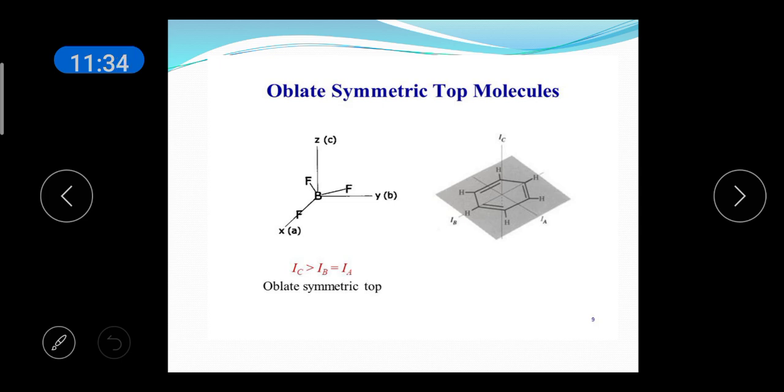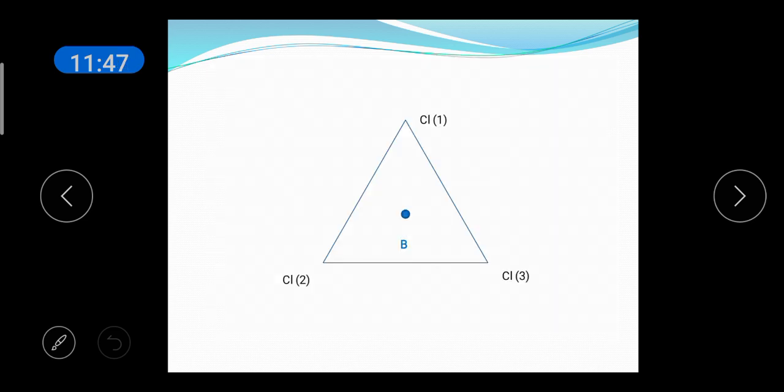The next one is the oblate type symmetric top molecule. Here the moment of inertia IB is equal to IA. IC is greater than IB, which is equal to IA. Consider the molecule BCl3. The center atom is B. The other three atoms placed at the vertices of an equilateral triangle are chlorine atoms, and this is a planar molecule, so the center of mass lies at the center of the boron atom.